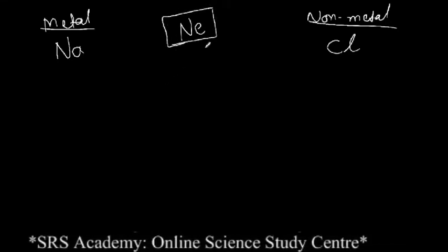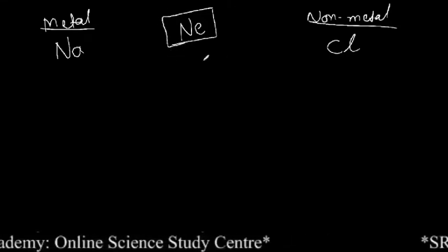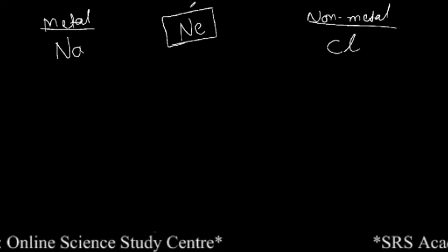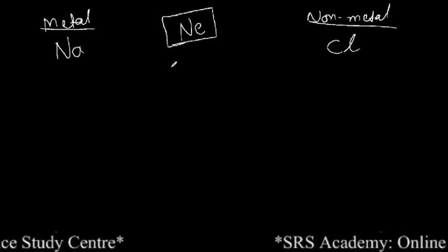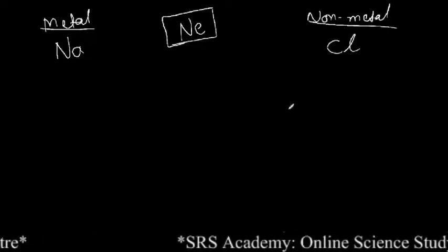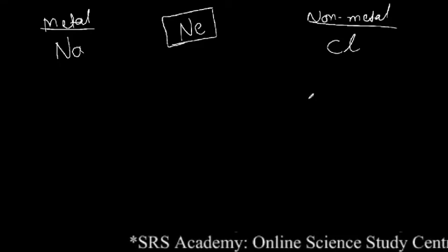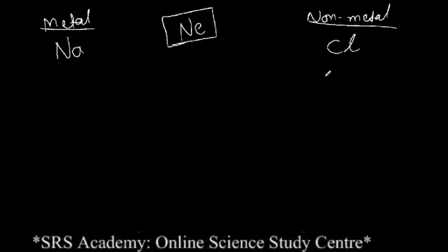That means it is a stable gas, because it is inert in nature and its valency is 0. So these kinds of gases are called inert gases. But here the sodium and chlorine, they are not inert, they are active. So to become stable they will make a bond.